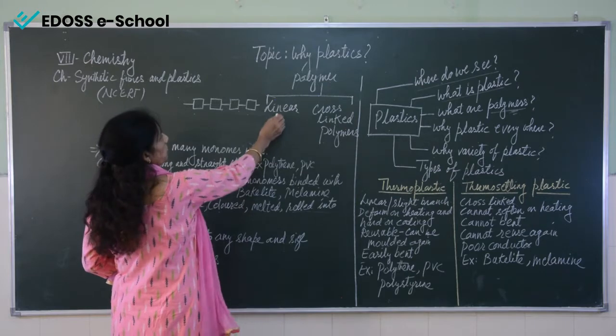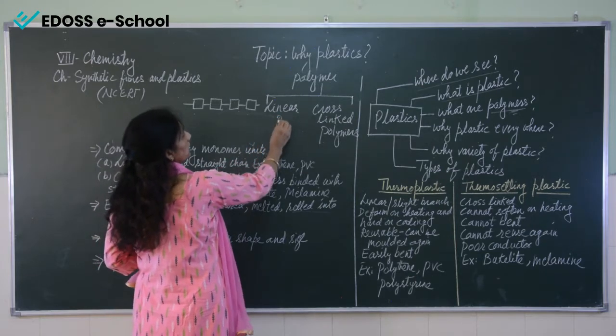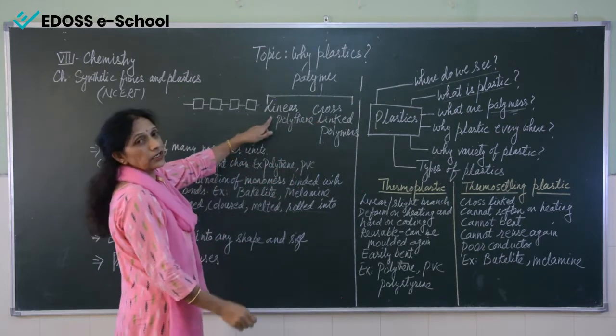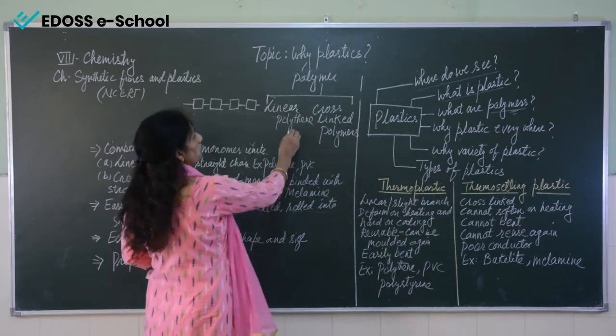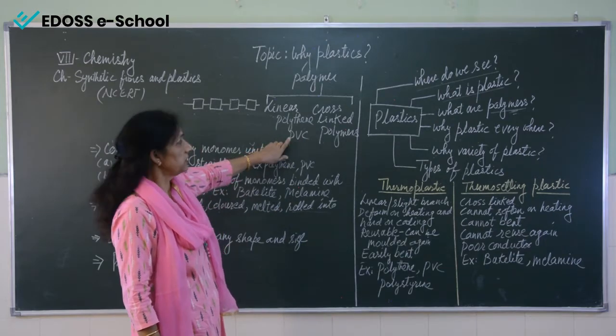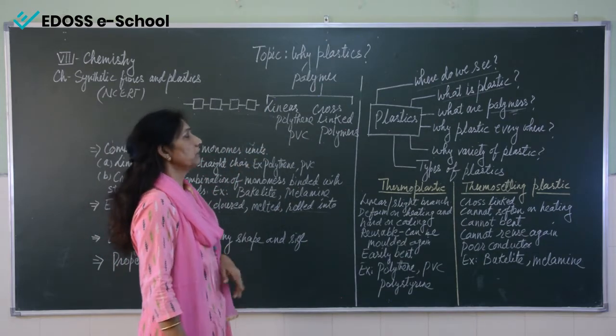And the example of linear polymer we can say is polythene. This is a very common example of linear polymer. PVC, polyvinyl chloride, this is another example of linear polymer.